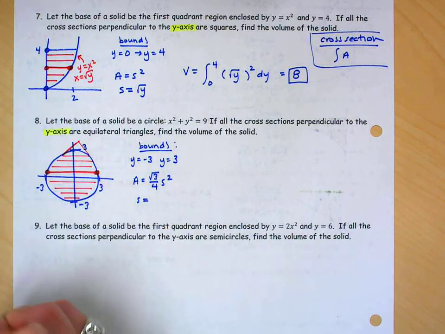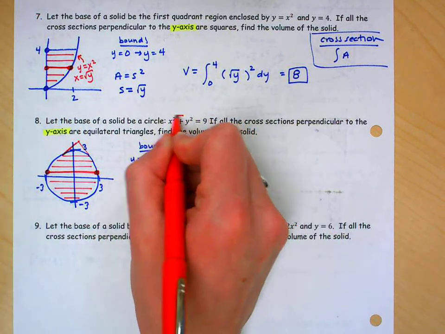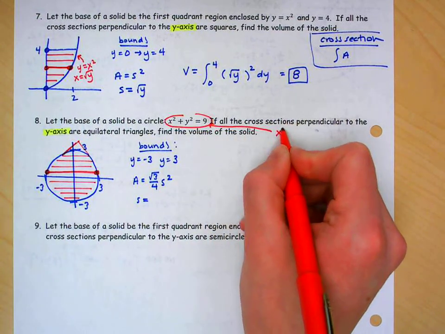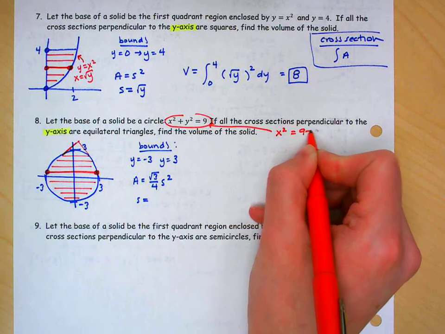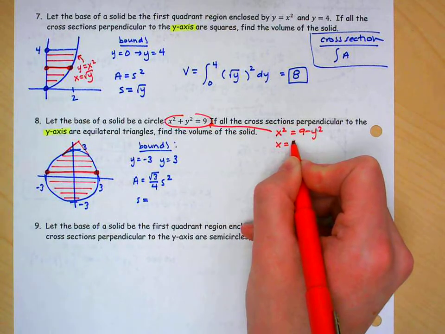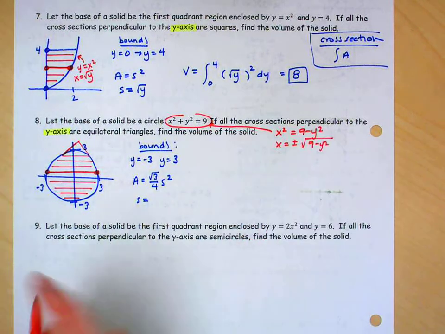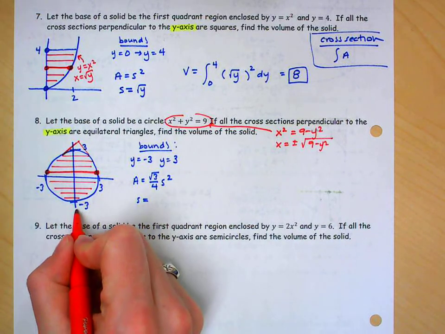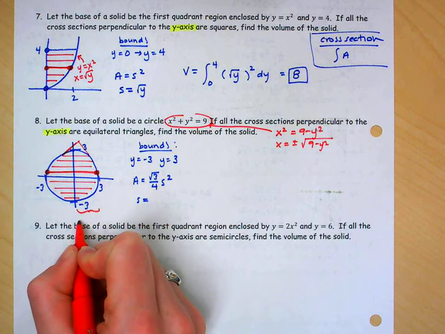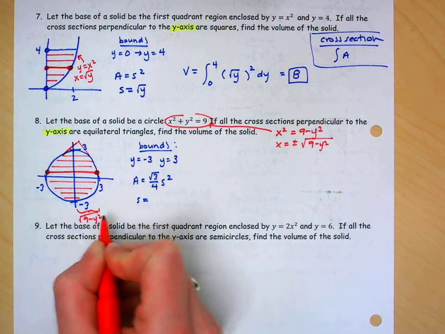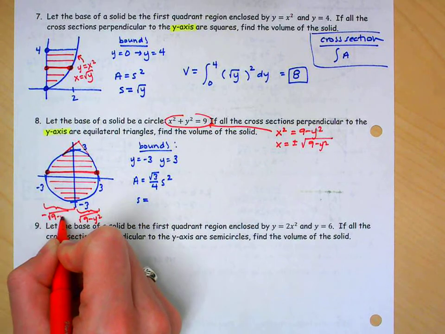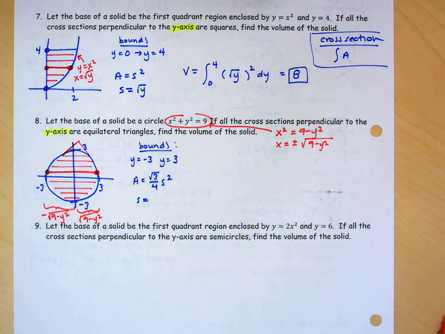I need to do this minus this. Well, if I'm going to do that, I need to take my equation and rewrite this in terms of x. So I'm going to start by getting x squared on a side by itself. And then I'm going to take the square root. Well, remember, when I take the square root, because this is x equals, I have two pieces. This side is the positive x's. So this is the square root of 9 minus y squared. This side is the negative x's. So it's negative the square root of 9 minus y squared.